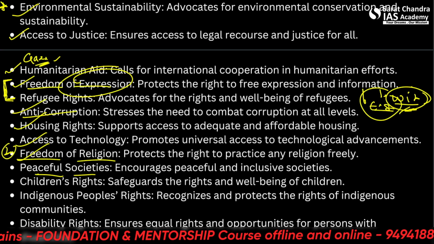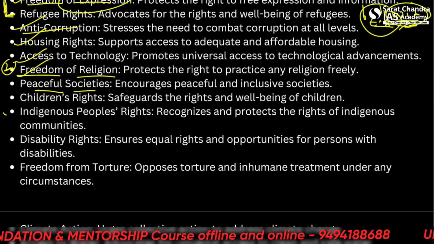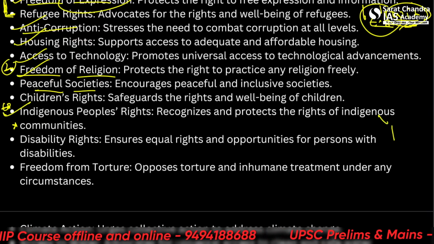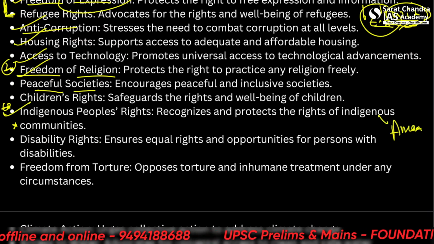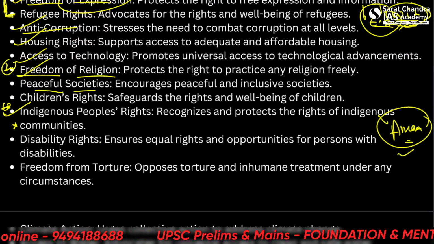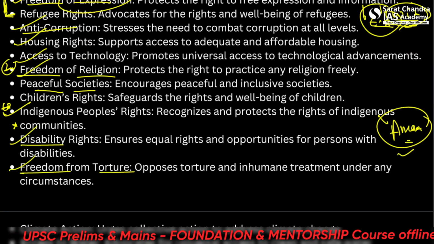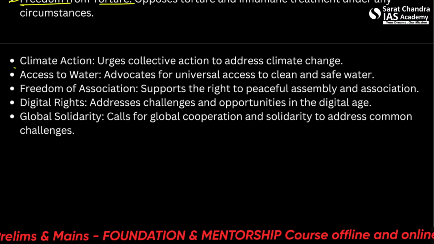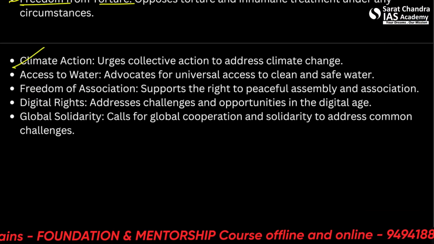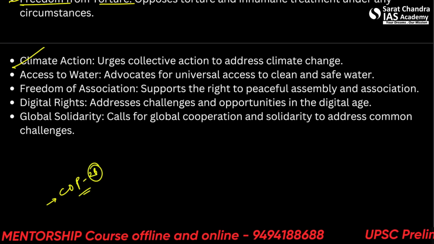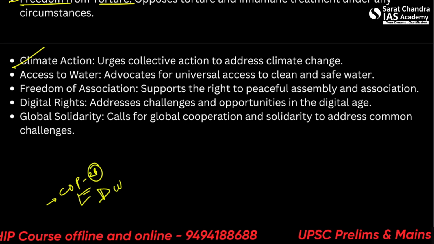Peaceful societies, children's rights, indigenous people's rights. This is very, very important, the most important one right now, especially in the case of the Amazon forest. The tribes are disappearing, the rainforest is lessening. Okay, disability rights and freedom from torture. Okay, furthermore, there is climate action. So in light of the recently held COP28, this took place in Dubai.